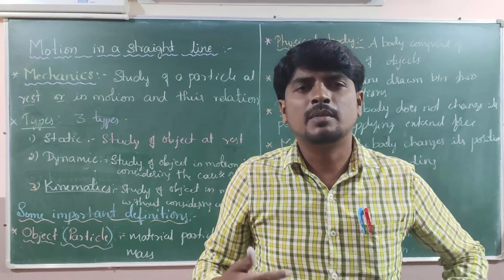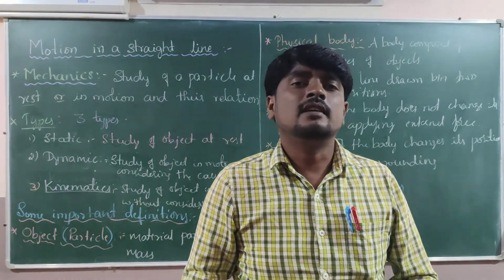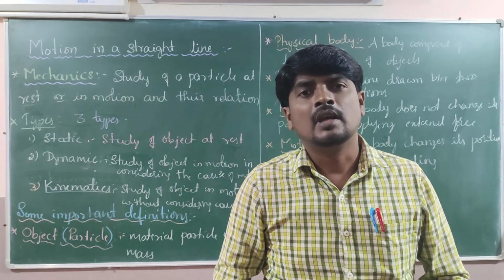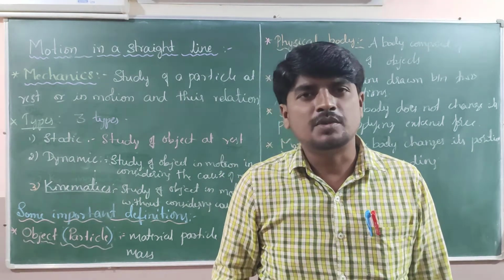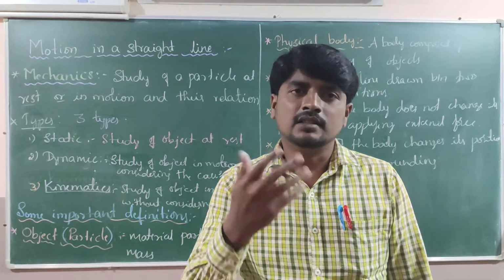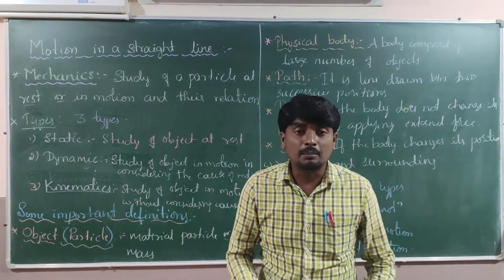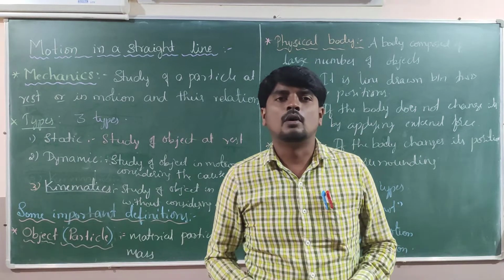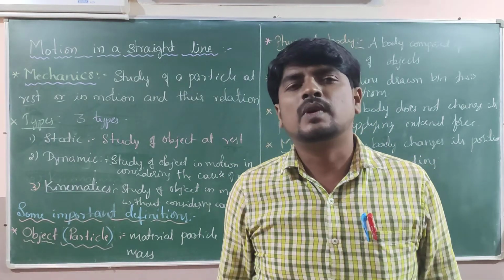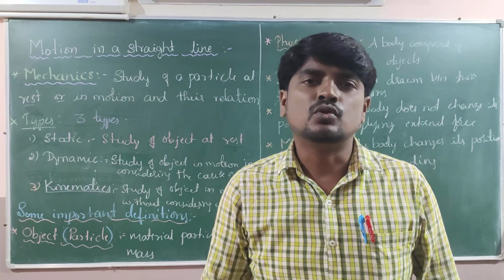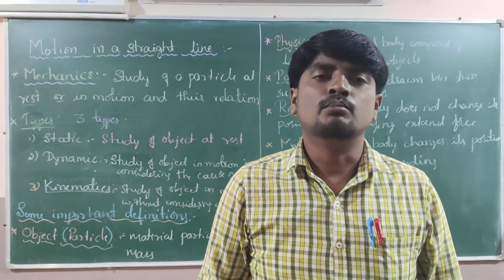A bird flying, an aeroplane flying, a train moving or running, me moving from one place to another: these are all three-dimensional motion. In this way we can define one-dimensional, two-dimensional and three-dimensional motions.